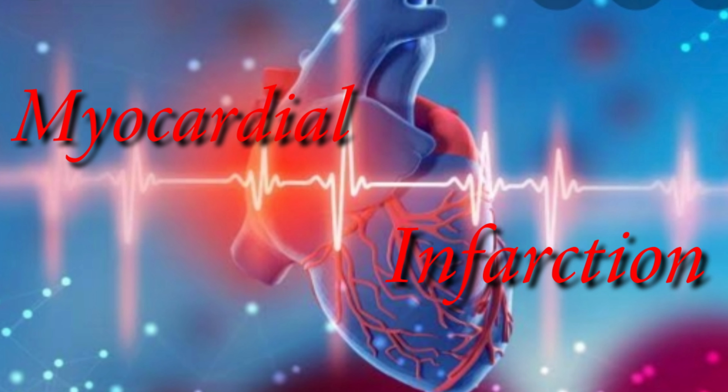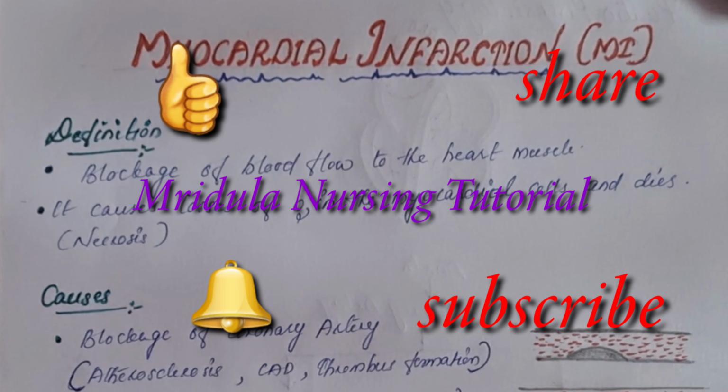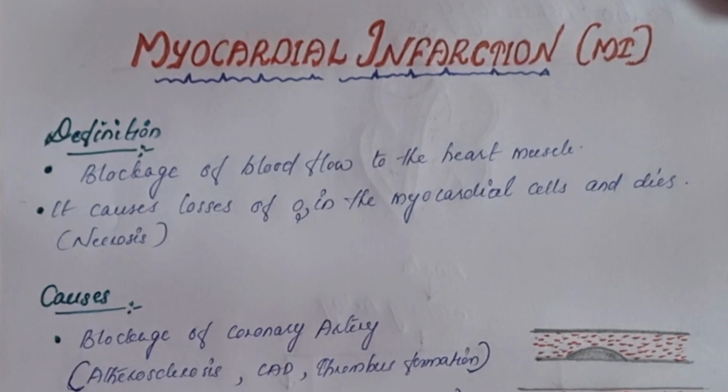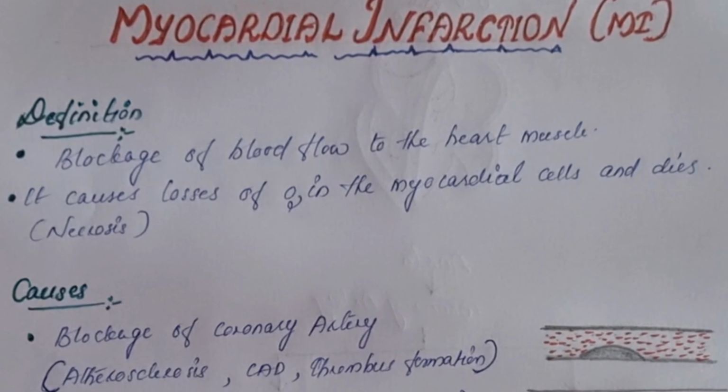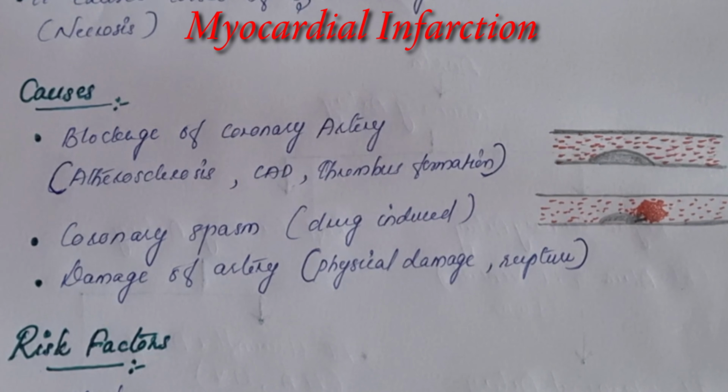Hello, today we will see what is myocardial infarction. Myocardial infarction is the blockage of blood flow to the heart muscles. It causes loss of oxygen in the myocardial cells, and they die, or necrosis happens. Now let us see what are the causes of myocardial infarction.